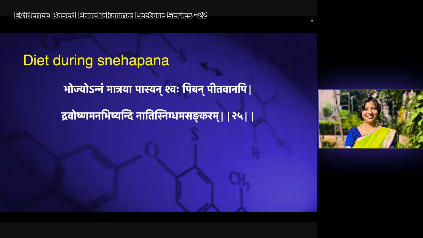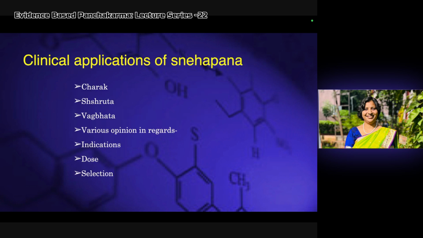It should be simple, like mudgayusha, or khichdi. Rotis, sabji, dal, chawal, that should be fine. There should not be plenty of varieties. Usually in my practice, I tell the patient to shift to mudga or khichdi during snehapana. On the first 2 days, he can take the regular diet. After the third day, he should shift, because the diet should be laghu.